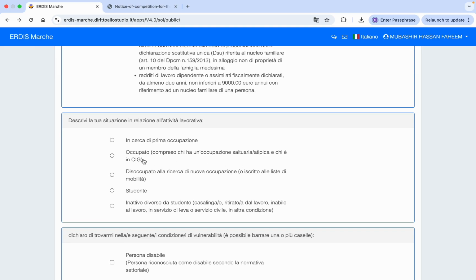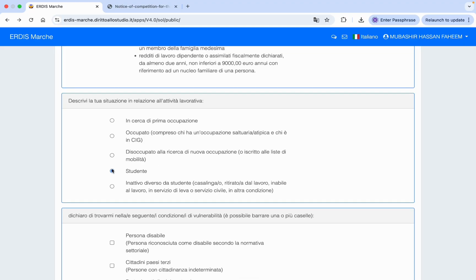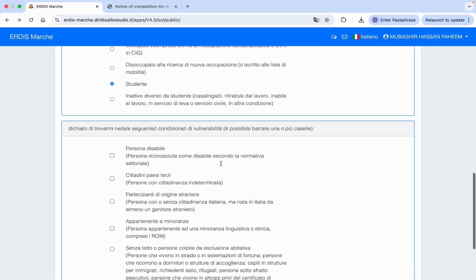And here you need to choose your current status. So normally your status should be studente, which is for student. But if you are searching for your first job, and if you are searching for employment, then if you are unemployed, you can also choose the relevant option. But for the student, this is the option.